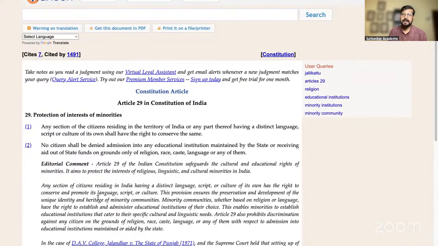They basically claimed in the Assam Accord case that we have the right to conserve our culture, language and script. As a result, Bangladeshi immigrants in Assam were taking away our culture, language and script, which is very important.